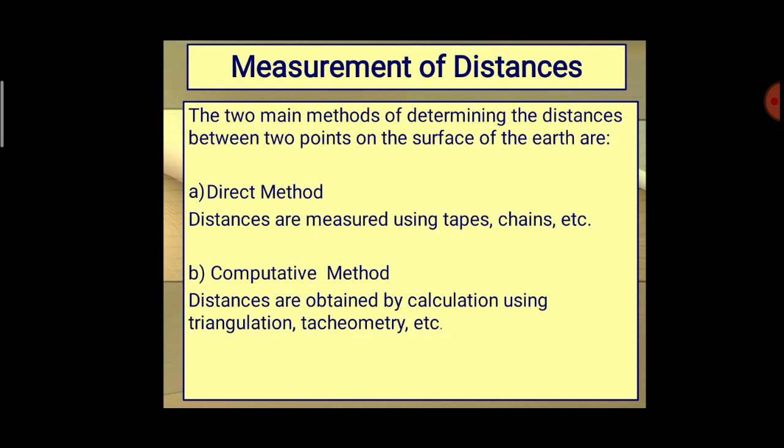Here we are having two methods: one is the direct method, another one is the computative method.